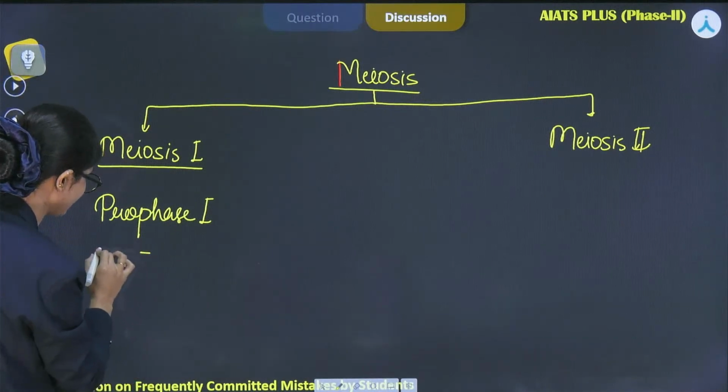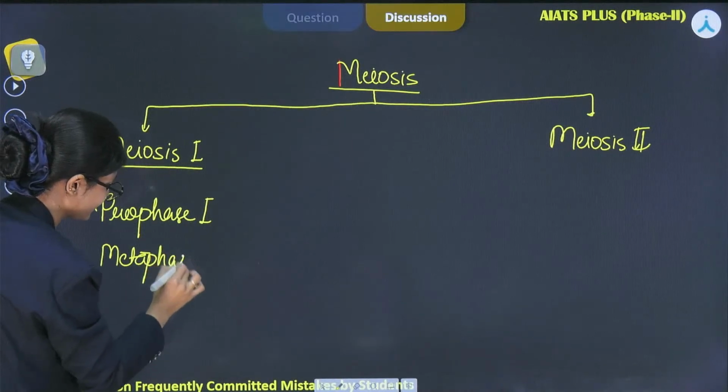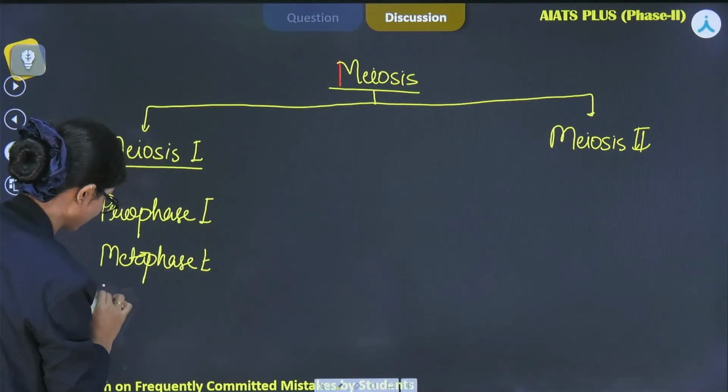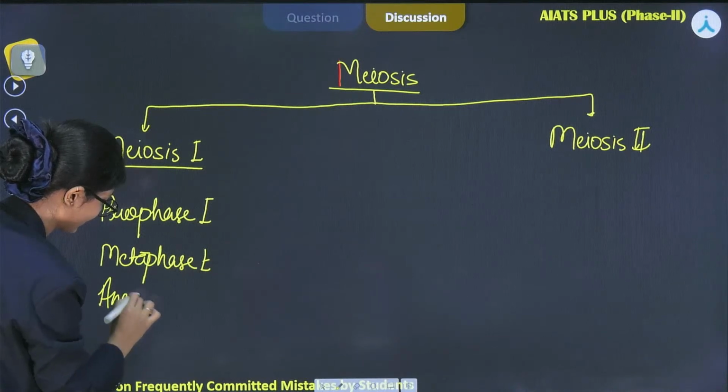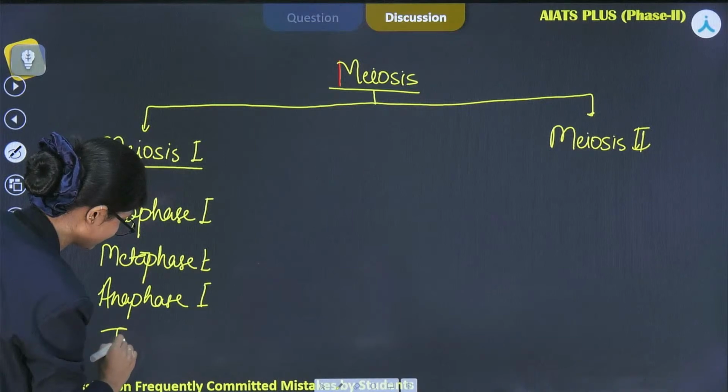Then we have metaphase 1, then anaphase 1, the same as in mitosis which we saw previously, then telophase 1.